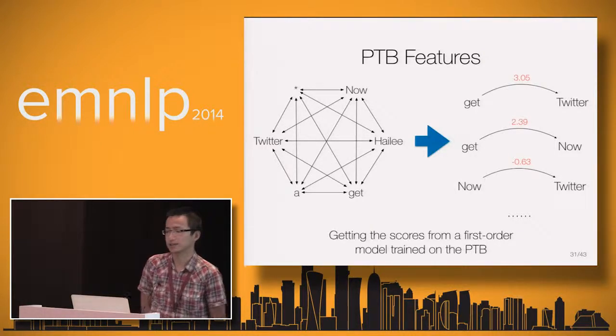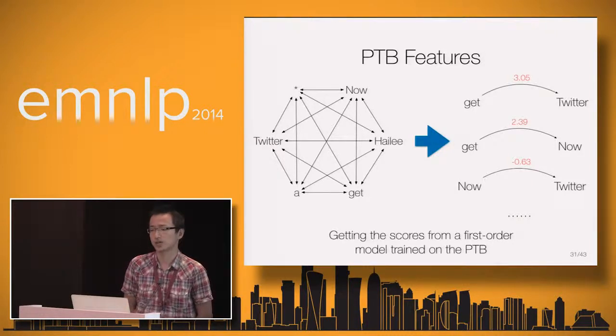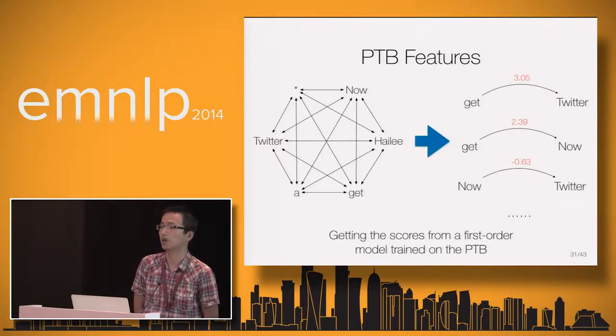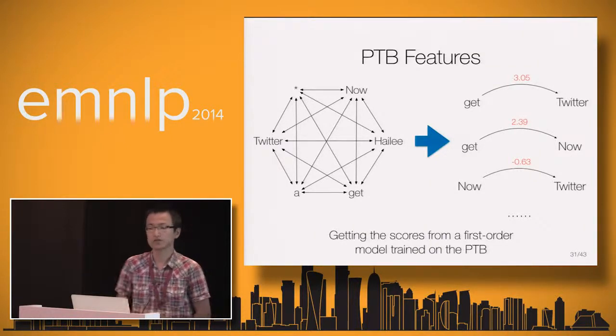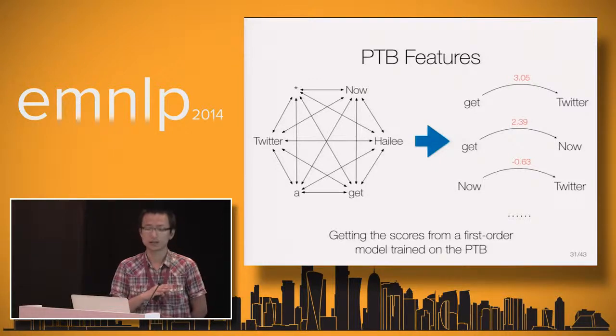Our solution is a stacking-inspired incorporation of Penn Treebank information into our model. Concretely, we independently train a first-order model on the Penn Treebank. Then we parse the tweets using this model. Like in this figure, we can extract the scores of every candidate arc pretty easily.